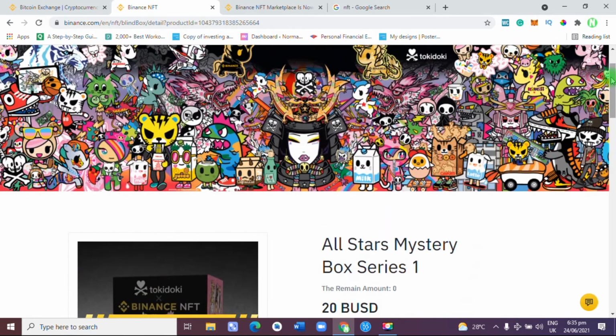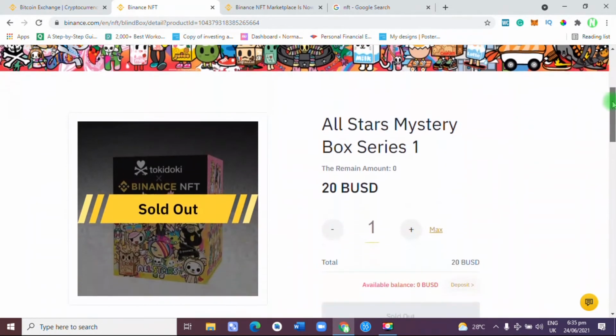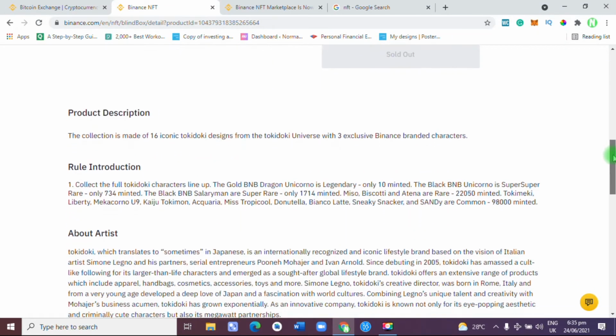Guess what? Trust me, there are many people that are going to bid a higher value for this same picture if it's available again in future. Binance NFT will be wonderful.